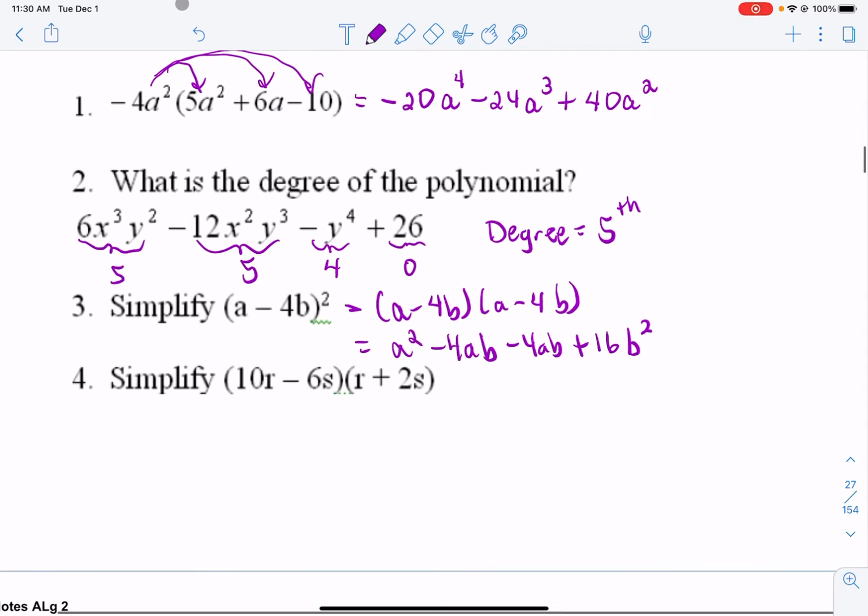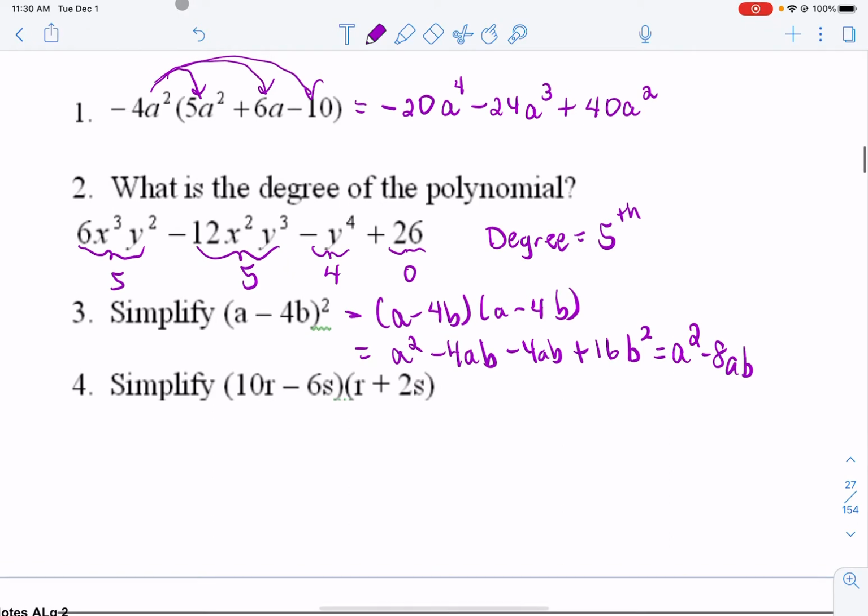Now, you should always check to see if there are any like terms. In this particular one, these two are both like terms. Negative 4 and negative 4 of those makes negative 8 of those. Now, when we add like terms, we add or subtract the front coefficients and leave the variable. So that's why the variable stayed a, b.